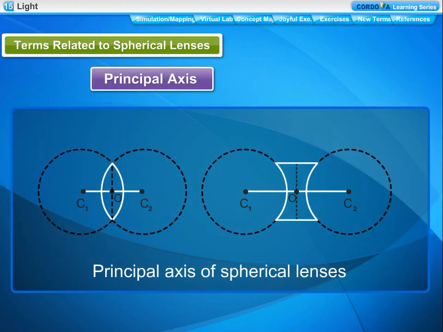Principal axis. The line joining the centers of two spheres, C1 and C2, of which the lens forms a part, is called the principal axis. C1C2 is the principal axis. Optical center, O. The center of the lens is called its optical center, O.